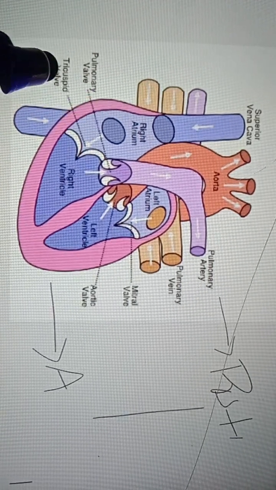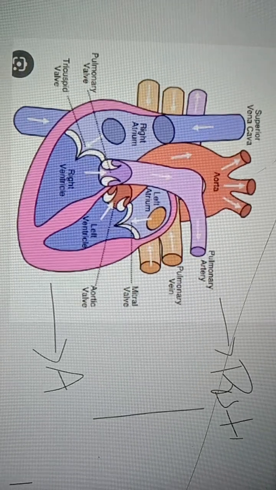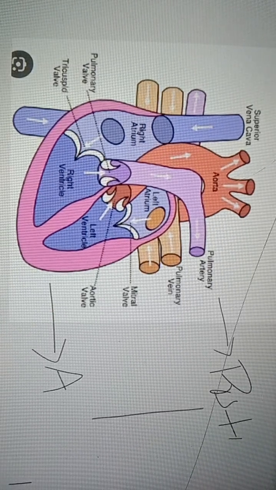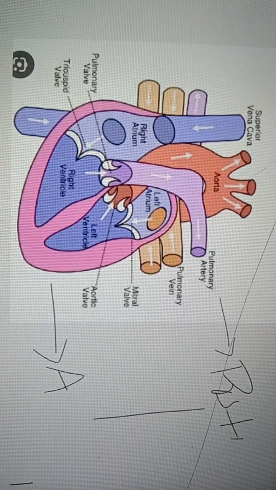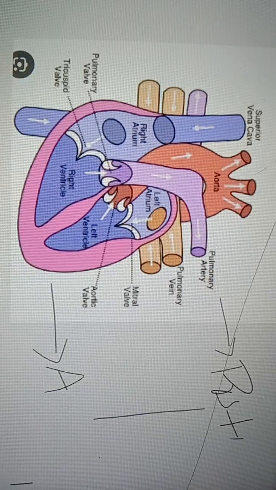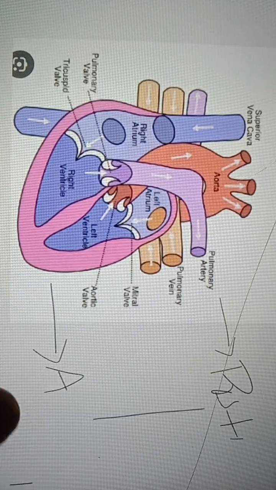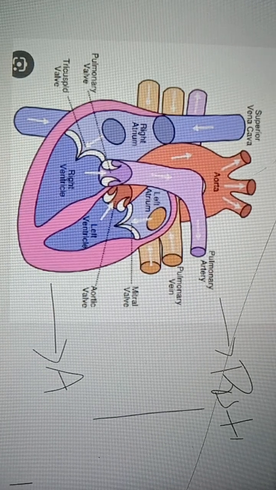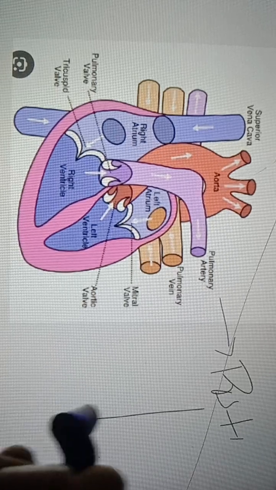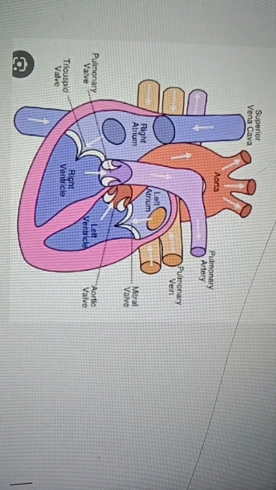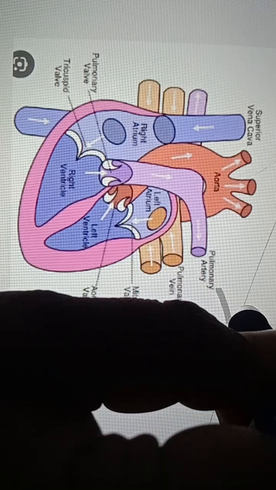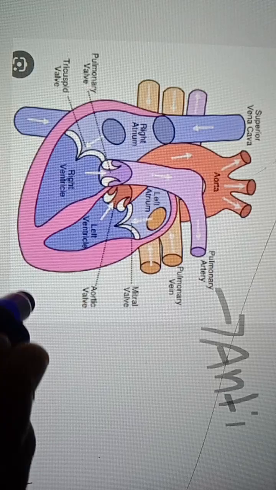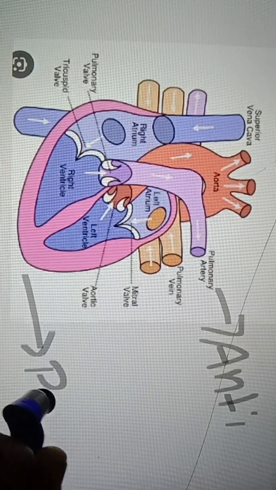Already we discussed that the upper portion is somewhat broader when compared with the lower portion. I'm erasing all this. This is your anterior portion, and this lower part is the posterior portion.